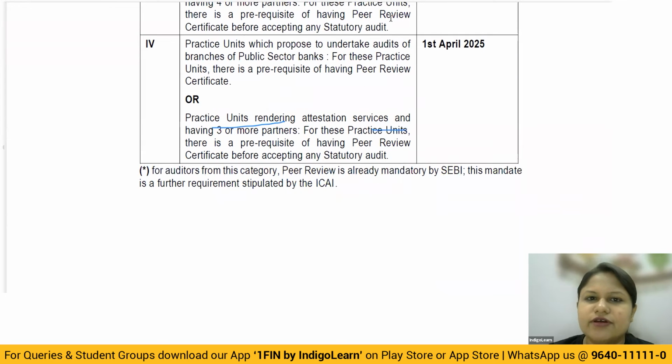Now from 2025, if you look at it, almost every practice unit is going to get a peer review certificate, because practice units will take up the audit of branches of PSUs and public sector banks, Punjab National Bank, all of these. So if you want to do the audit of the branches of public sector banks, you will compulsorily have to have a peer review certificate.